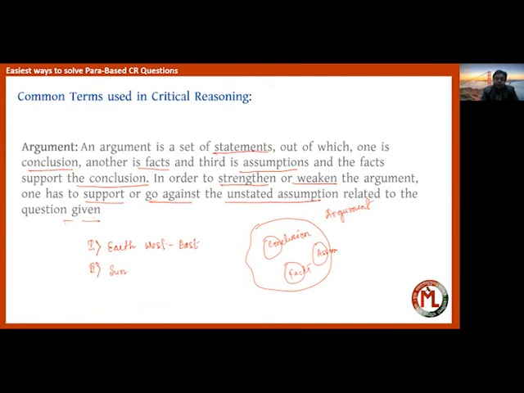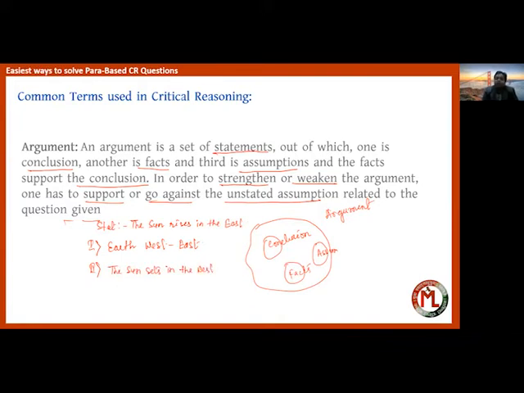the second statement is given that the sun sets in the west.